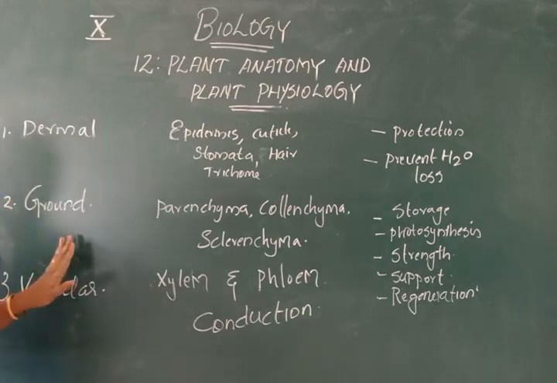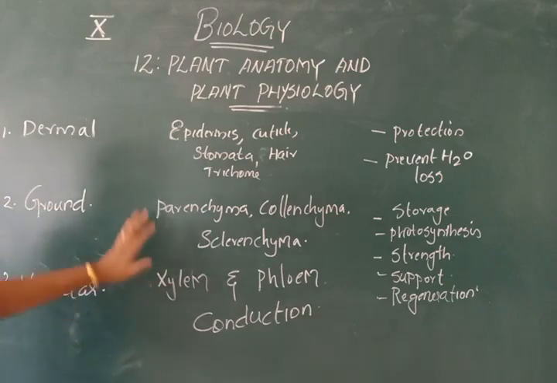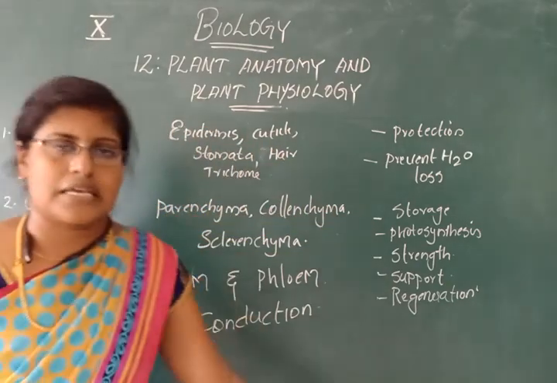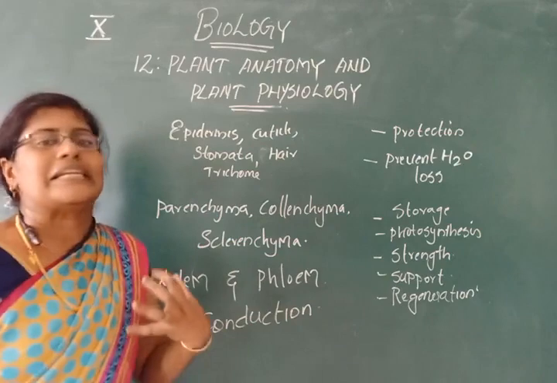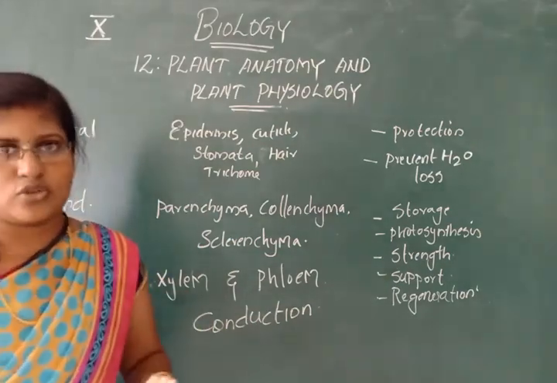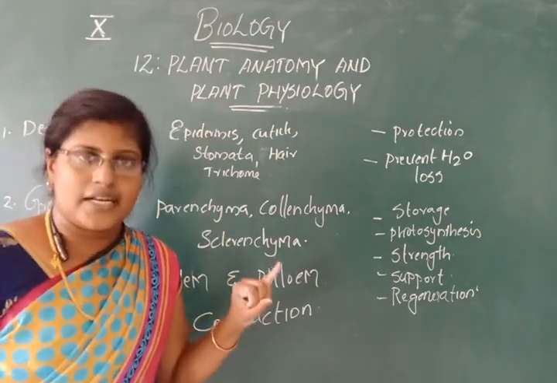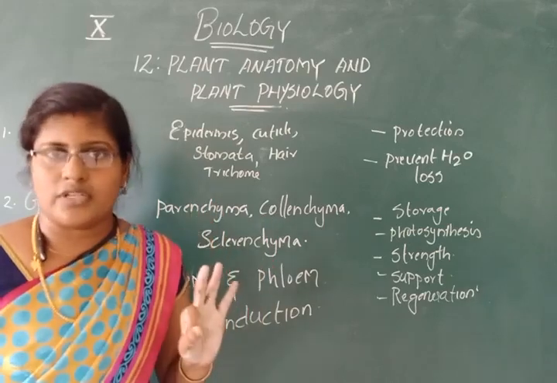So, the dermal tissue system, ground tissue system and vascular tissue system, their components and functions. We discussed the vascular tissue system in detail. Three types: radial, conjoint and concentric.